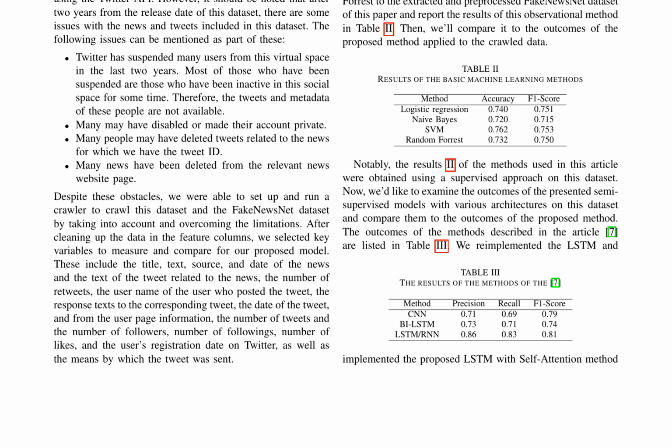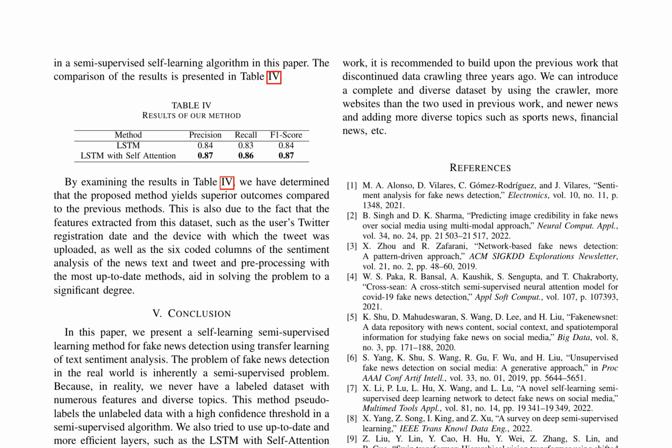The model's evaluation results show superior outcomes compared to previous methods, with an accuracy of 0.8619 and an F1 score of 0.8701. The paper also compares the proposed model's results with those of basic machine learning methods, such as logistic regression, naive Bayes, SVM, and random forest, as well as with those of semi-supervised models with various architectures. The results demonstrate the proposed model's effectiveness in solving the fake news detection problem.